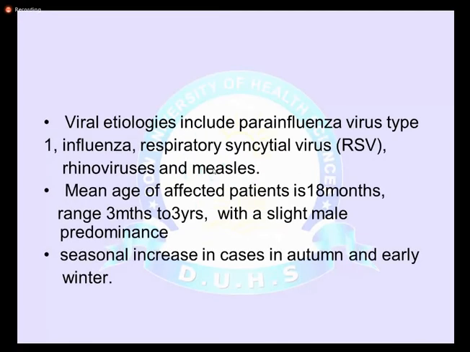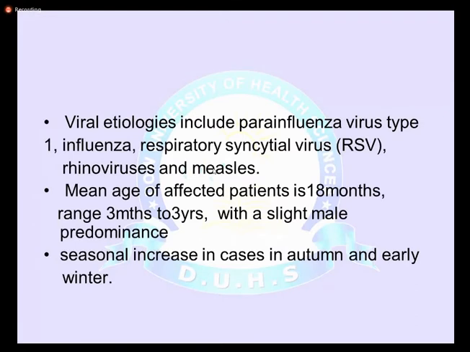The viral etiologies responsible for croup commonly include influenza virus, respiratory syncytial virus, parainfluenza virus, rhinovirus, or measles, which sometimes causes laryngotracheobronchitis also. The most common age is 1.5 years, ranging from 3 months to 3 years.